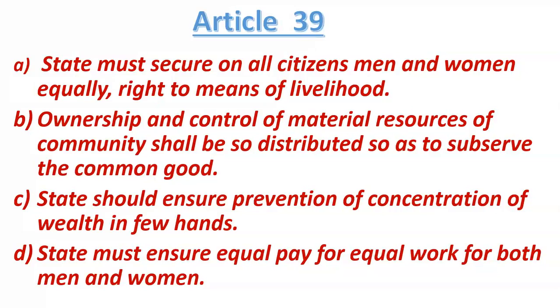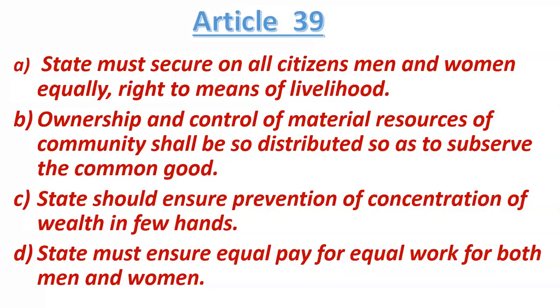So Article 39 clause B says that this should not happen. So what should happen according to Article 39 clause B? The ownership of this coal mine should be in the hands of the government. The government should extract the coal, and if the government is making electricity out of this coal, then this electricity should reach the house of every person. Every person in the country should get electricity, and if the government is selling this coal in the market and earning money, then every person should get benefit from this money.